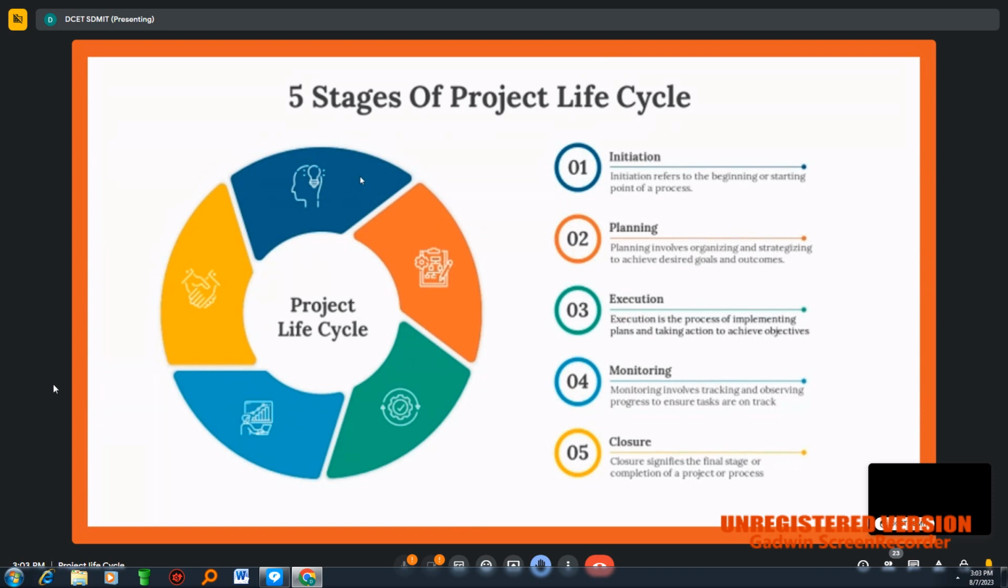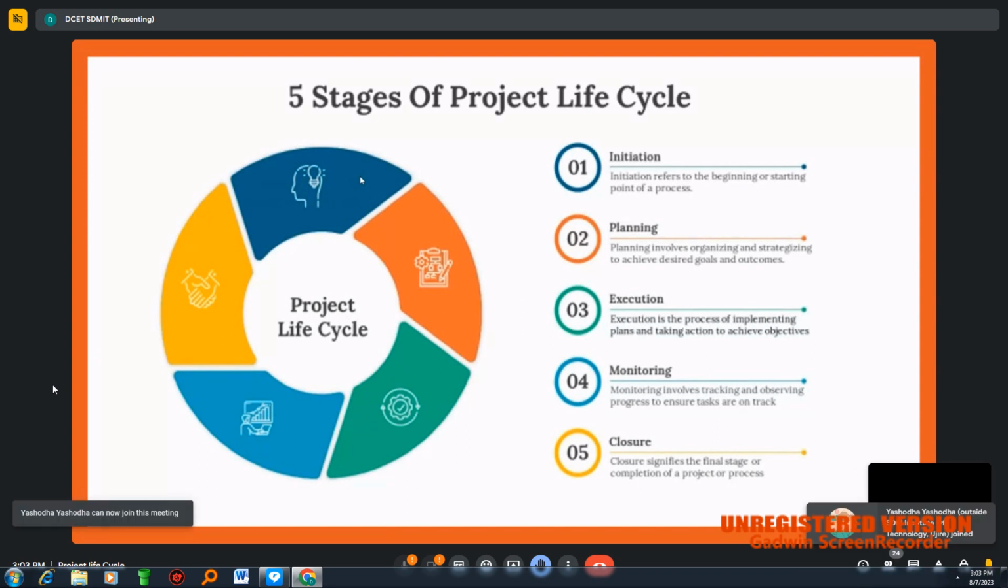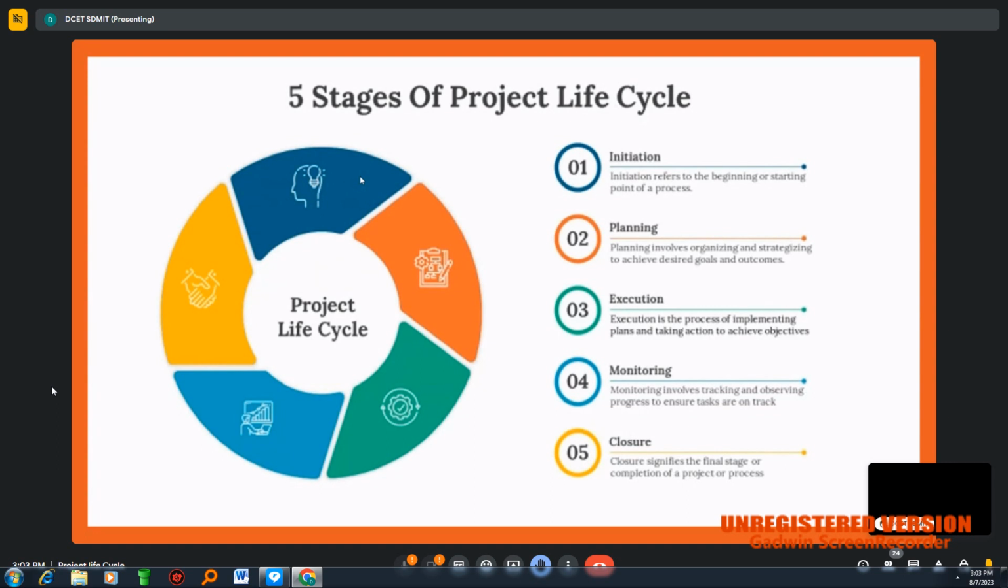The projects may be varying, as I told you earlier, from the construction of a building, or a construction of a road, or a mobile app development, or it may be the manufacturing of a mobile itself. That is also a project. It all has to start with the first phase of initiation. So initiation here is referring to the beginning or the starting point of the project.